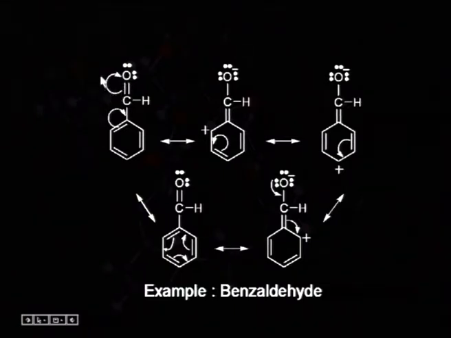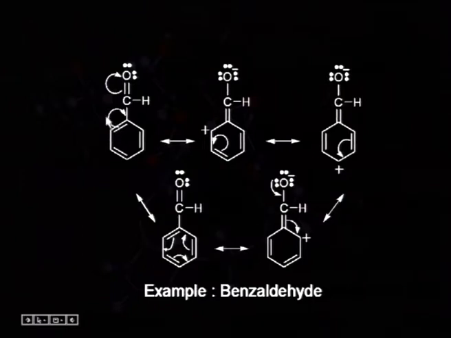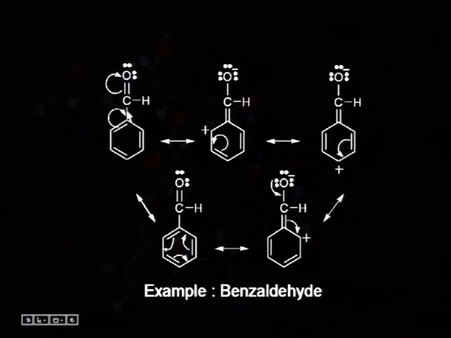So, this will attract the loosely bound pi electron from here and we will get a negative charge here. Then this will attract pi electron from the benzene ring since this pi bond is in conjugation with this. So, we will get a positive charge center here.